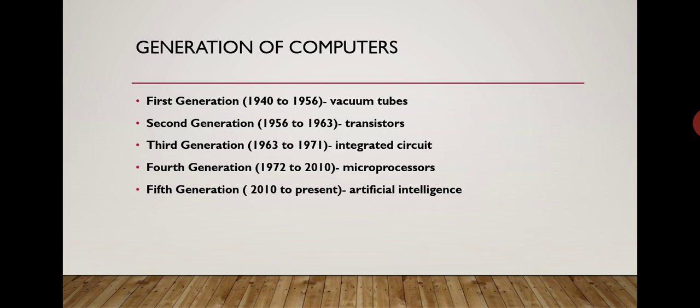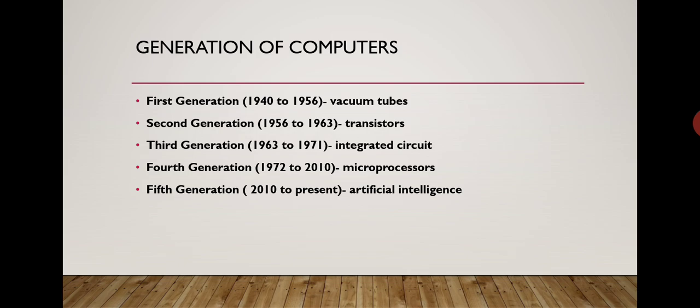Generation of a computer. Here you can see that there are 5 generations. First generation, the time period 1940 to 1956, and vacuum tube technology was used. Second generation time period was 1956 to 1963, and transistor technology was used.